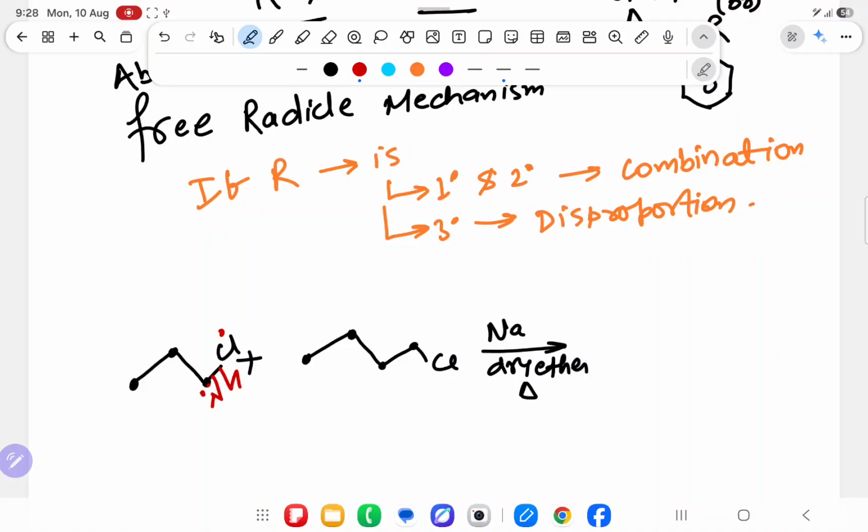Here dot will come, here dot will come, and this dot, 1, 2, 3. After that one bond, then 1, 2, 3, 4. Odd number is coming, sir. This is the bond. What is the problem? Over here you are getting odd number, sir. 1, 2, 3, 4, 5, 6, 7, 8. 1, 2, 3, 4, 5, 6, 7.